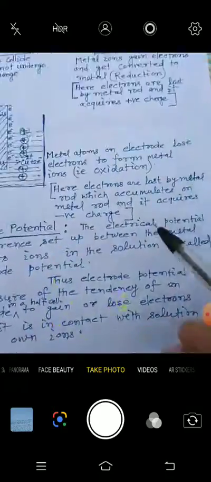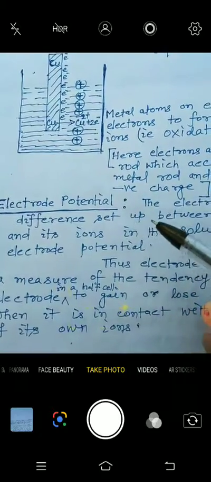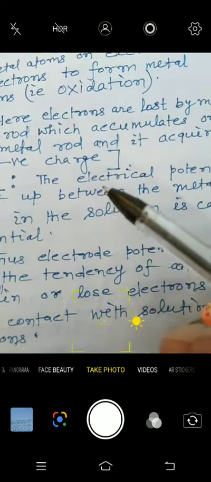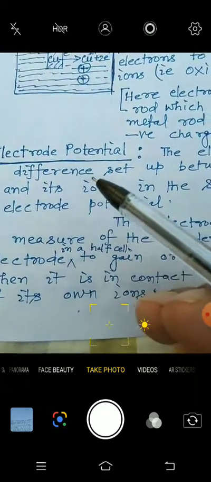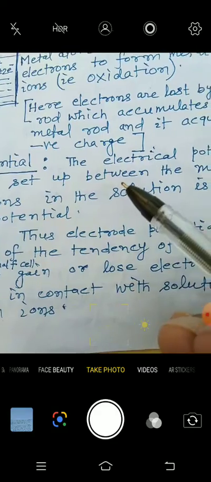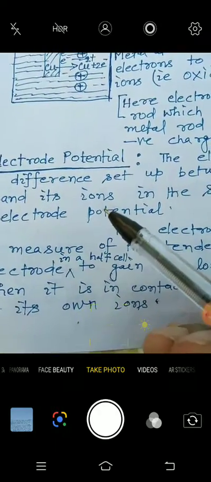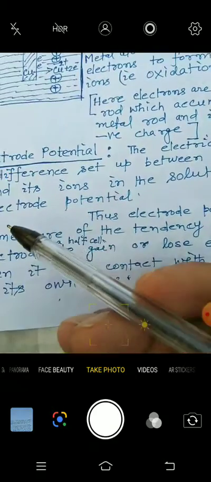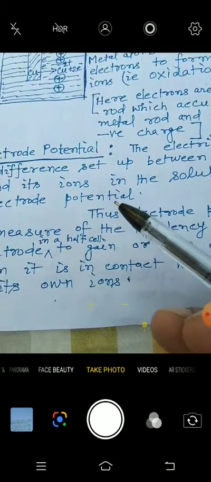So this gives an idea about the electrode potential. The potential difference set up between the metal and its ions in the solution is called electrode potential.